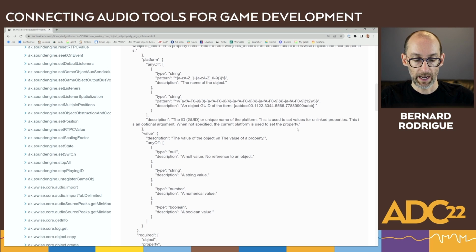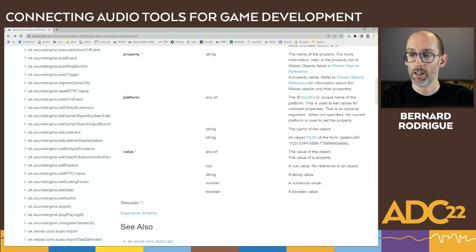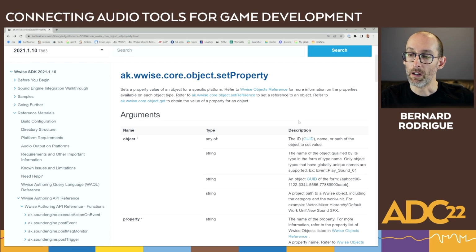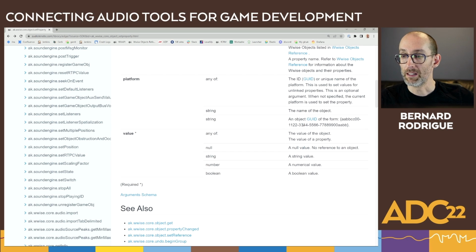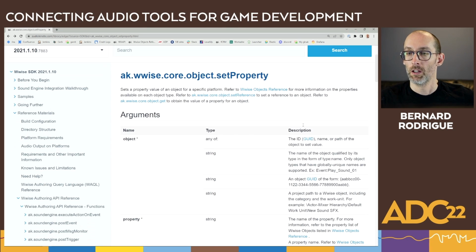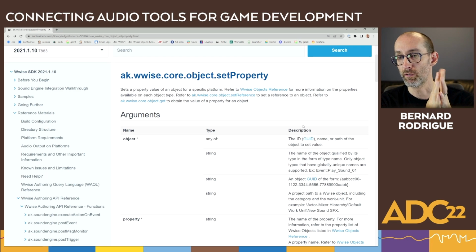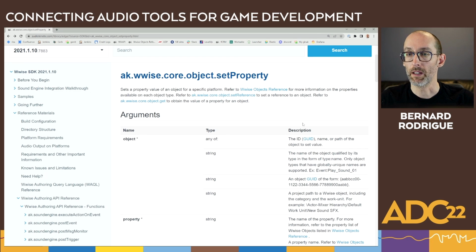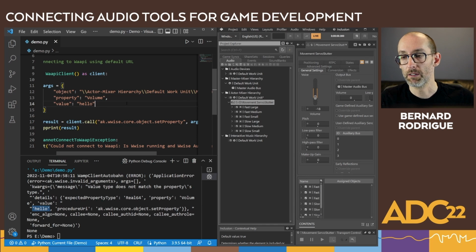So if we go back to our page, the descriptions that we saw in the schema are actually used to generate the documentation. This really helps us have complete and accurate documentation for any function in WAAPI. Along with the error handling, it really helps the user experience when programming with WAAPI. So that's for the WAAPI example.